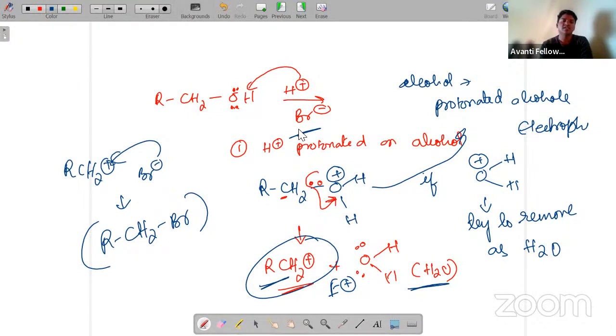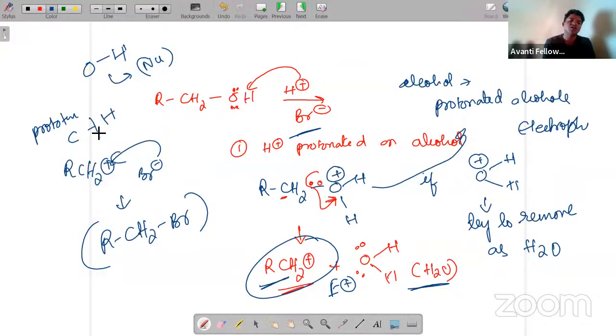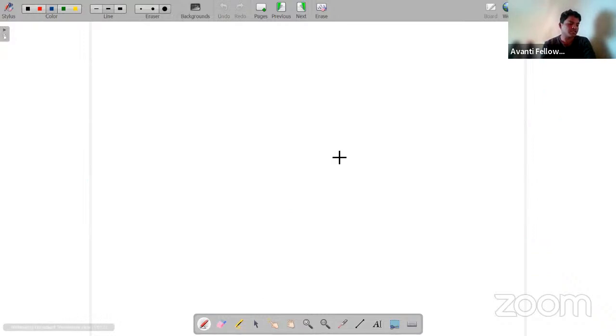I hope you guys understand how there is a bond breaking between oxygen and hydrogen. They will act as a nucleophile. But the next one is protonated alcohols. Protonated alcohols, while breaking the carbon and oxygen bond, will act as electrophiles. I hope you all understand this one.